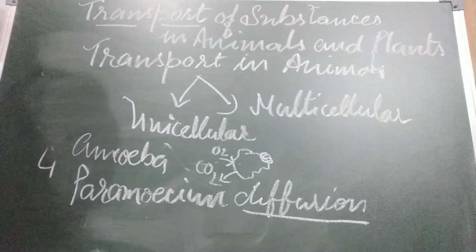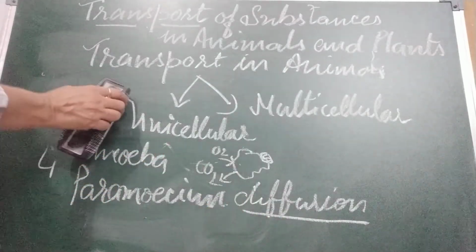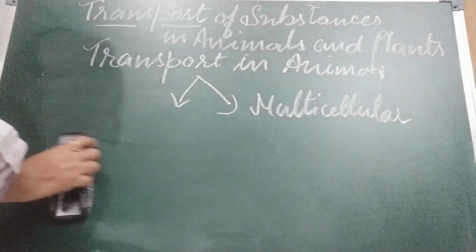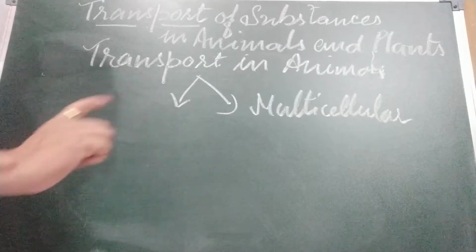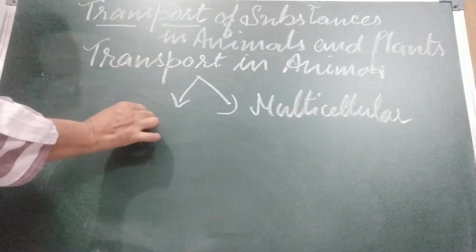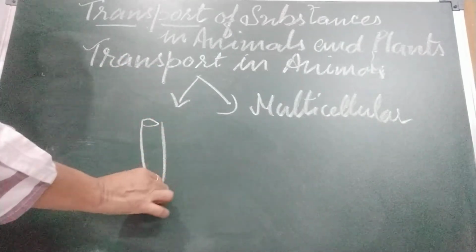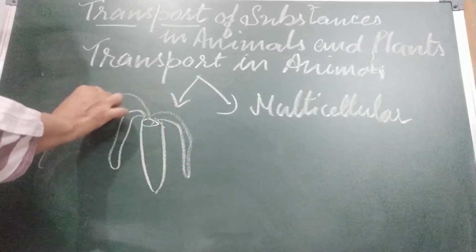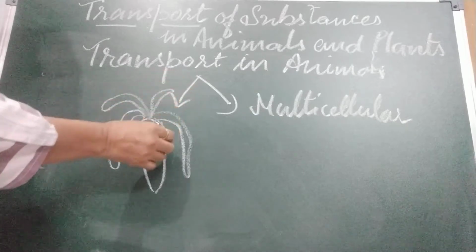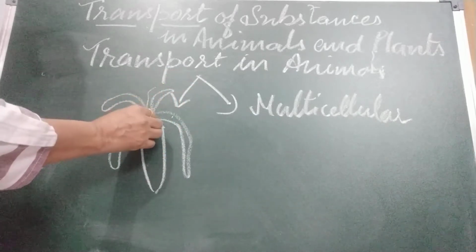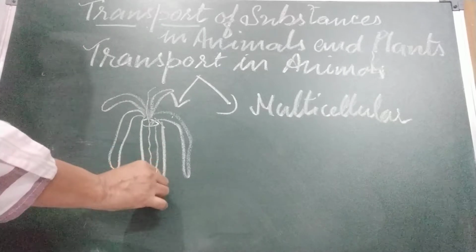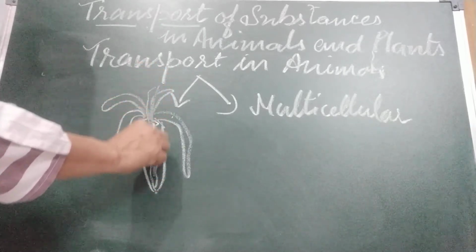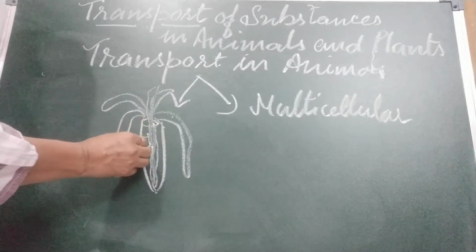Hydra is multicellular but a very simple type of organism. Very simple. No organ system is there. It is like a pipe, and it has tentacles to capture food. So what happens? Water moves in this pipe, like water goes in a pipe, in the same manner the water moves. Water carries food and oxygen to the cells.